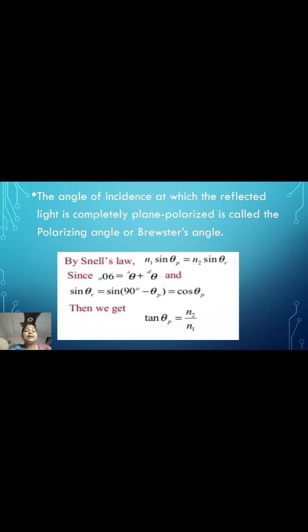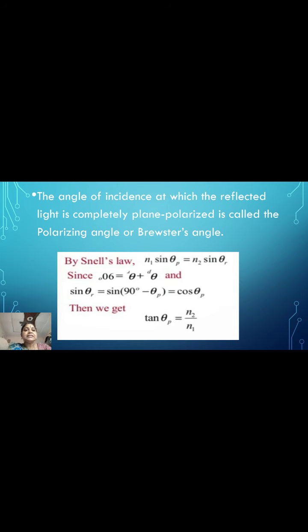So sin theta p by sin theta r is equal to n2 by n1, that is equal to the refractive index. So the refractive index is tan theta p.